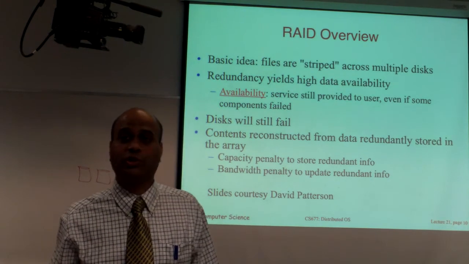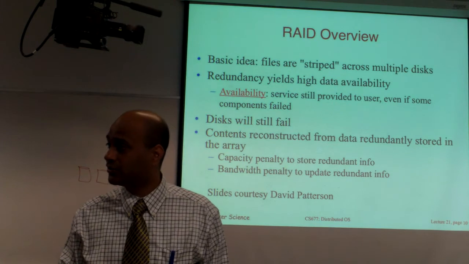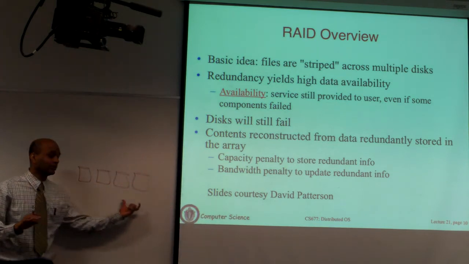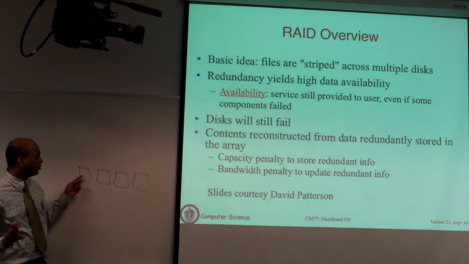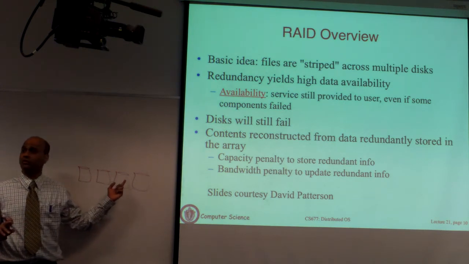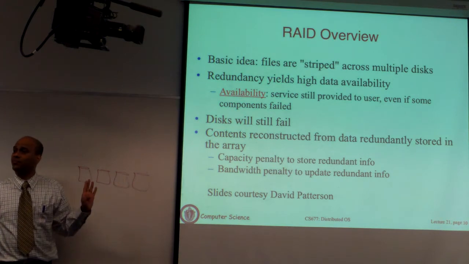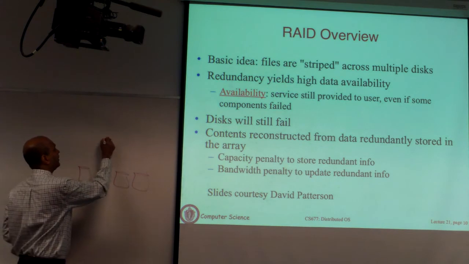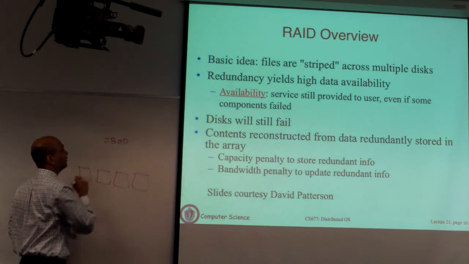Now you want to use the storage space on these disks to store your files. The simplest thing is to not do anything and just use each as a separate disk. You construct a file system on this disk, and then one on this disk and one on this disk, and each is a separate independent disk that stores its own files. This is referred to as just a bunch of disks.